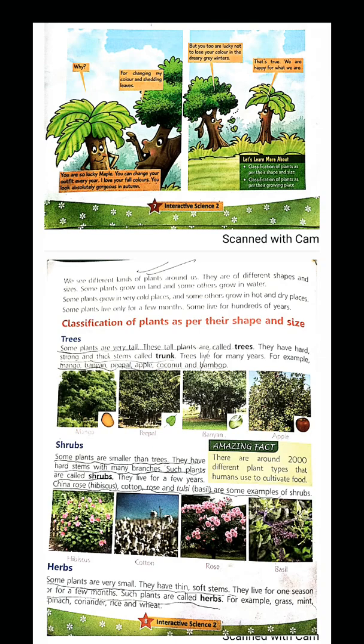So, what are the examples of such plants? Grass, mint, spinach, coriander, rice, and wheat. Now, again, repeat: the examples of herbs are grass, mint, spinach, coriander, rice, and wheat.